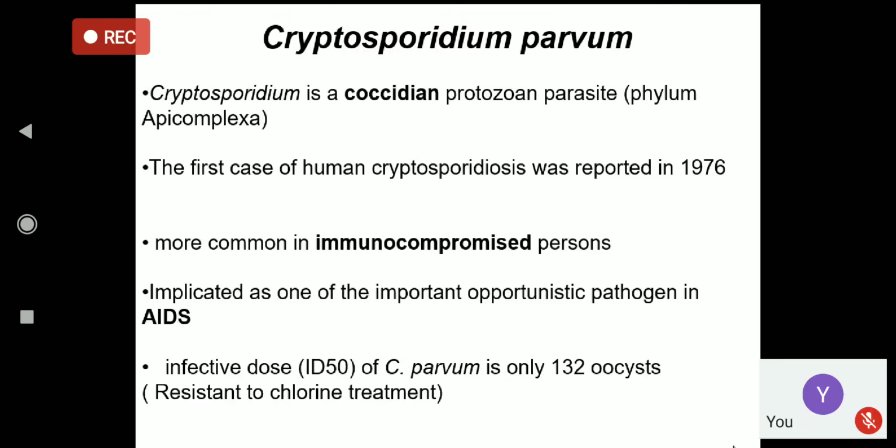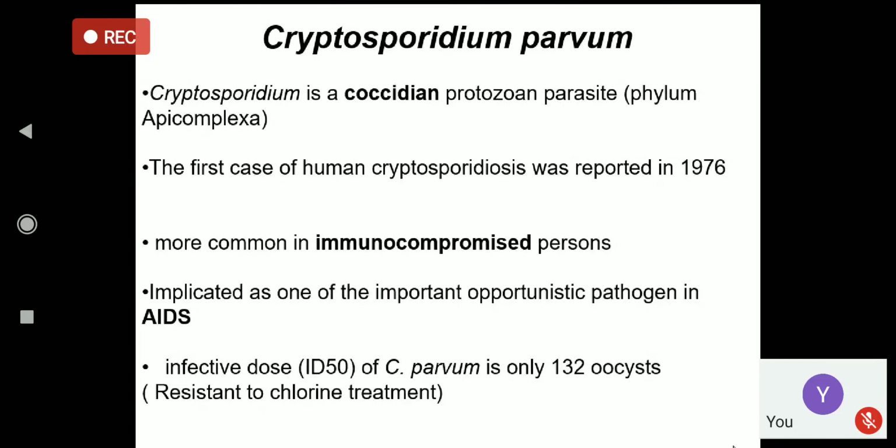All the parasites I'll be discussing today are coccidian parasites and therefore protozoan parasites. Cryptosporidium is also a coccidian parasite belonging to the phylum Apicomplexa, subclass Coccidia. So Cryptosporidium, Isospora, Cyclospora: I will be discussing these three parasites. All of them belong to the same group and have a similar clinical presentation and similar life cycle. The disease is called cryptosporidiosis.